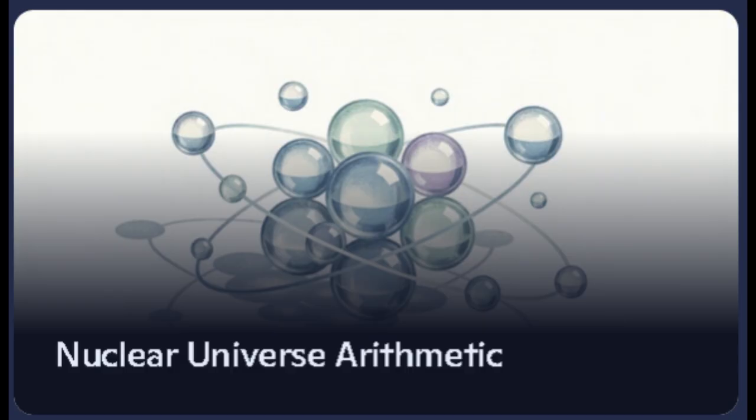And this has practical implications too, right? For nuclear energy, materials science, even astrophysics? Absolutely. If we can map the complete Chi landscape, we might discover new pathways for nuclear reactions, predict the properties of super-heavy elements before we synthesize them, or understand stellar nucleosynthesis in completely new ways. We're not just studying matter, we're studying the arithmetic that creates matter.